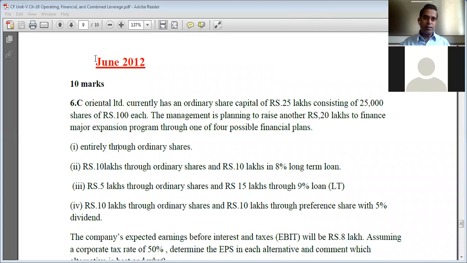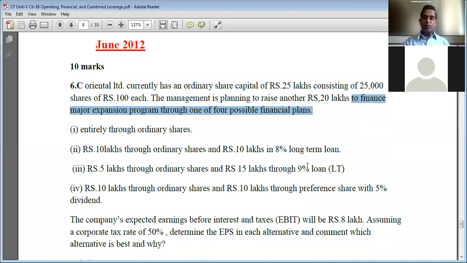Okay, so this is a question from June 2012 VTU question paper for 10 marks. Oriental Limited currently has an ordinary share capital of 25 lakh rupees consisting of 25,000 equity shares of 100 rupees each. The management is planning to raise another 20 lakh rupees, additional capital in addition to the existing 25 lakhs, to finance a major expansion program through one of the four possible financial plans.